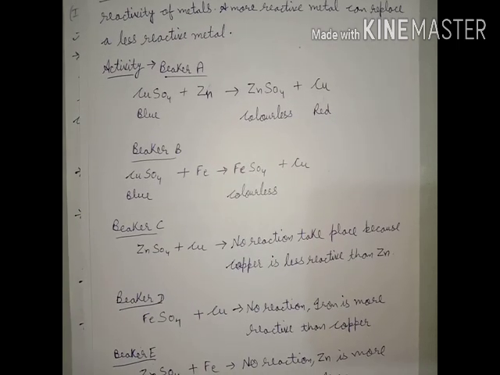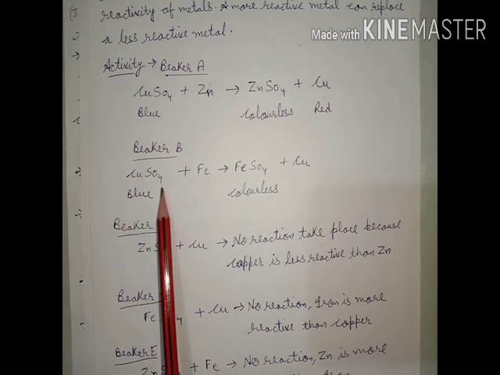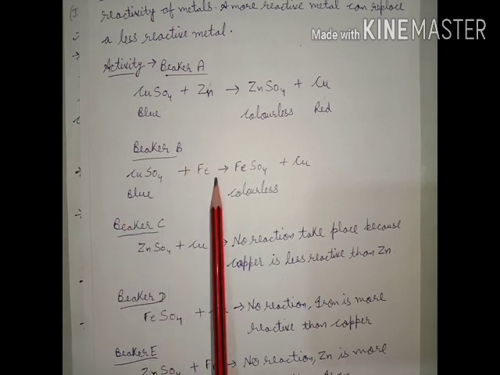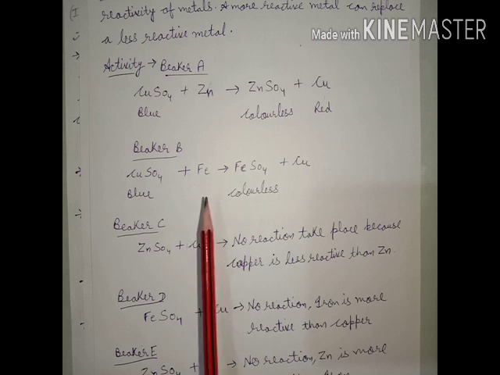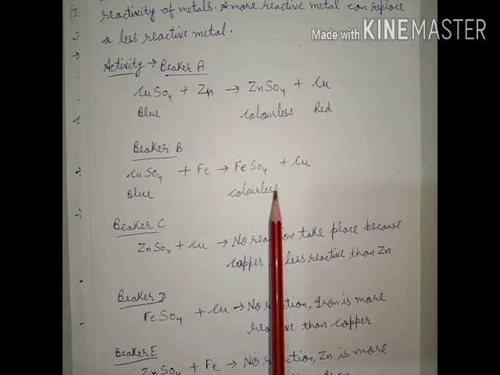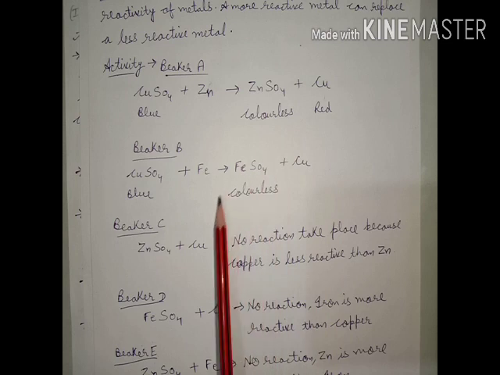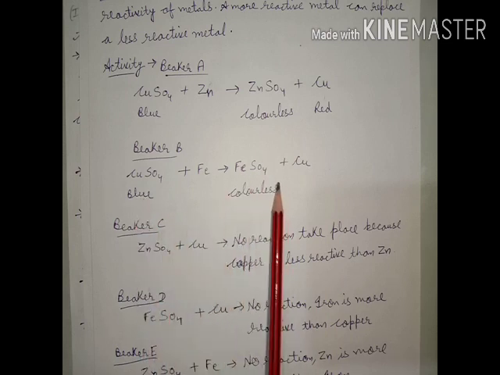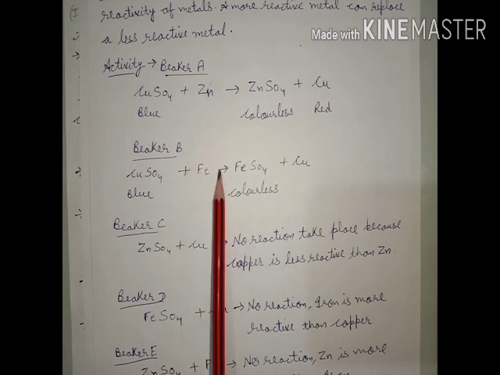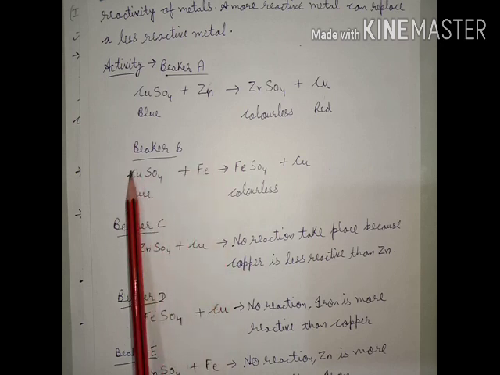And in beaker B, the second test tube, we will take copper sulfate solution again and add an iron nail, Fe. The result will again be a colorless solution. As the blue color changes to colorless, it means Fe is also more reactive than the copper metal.